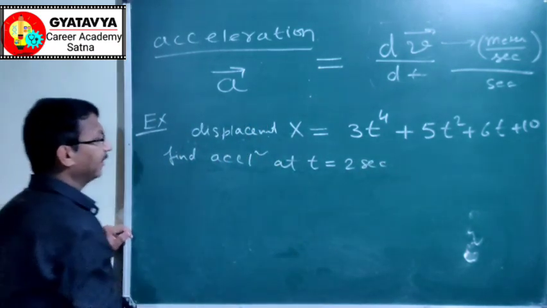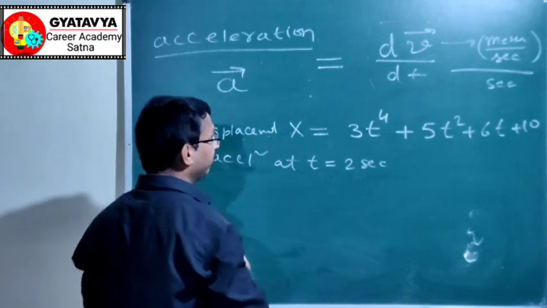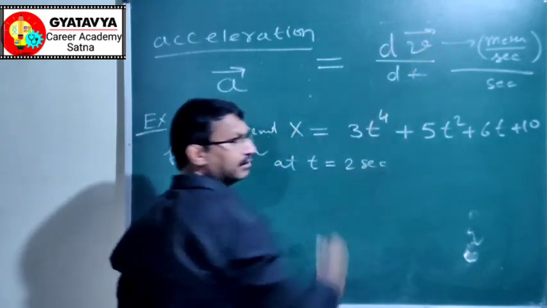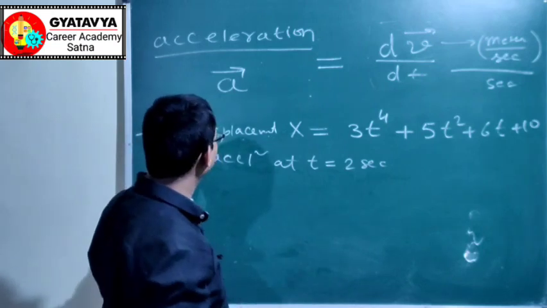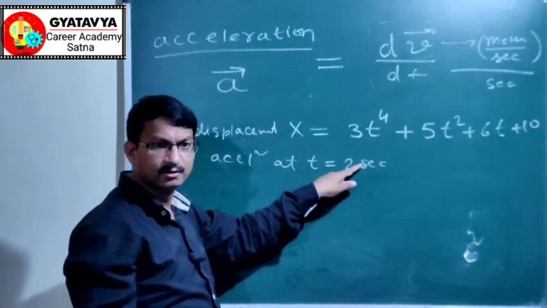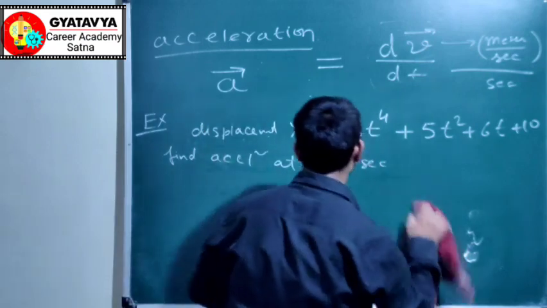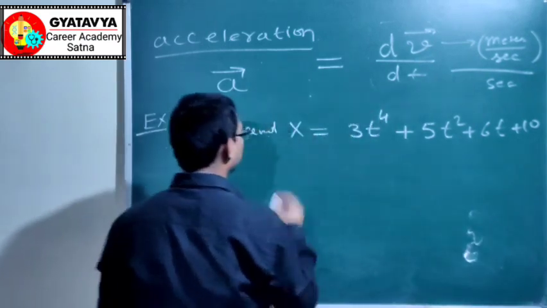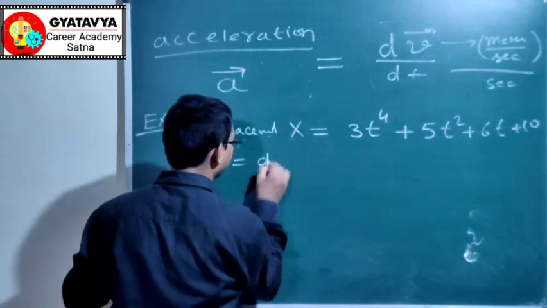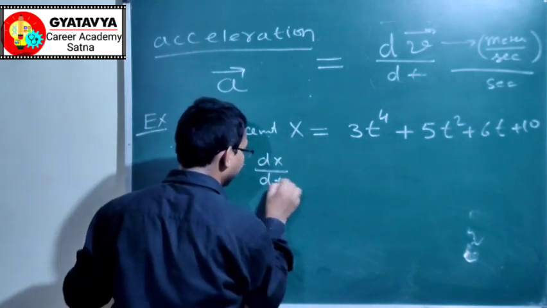In order to find acceleration, we need the velocity, and velocity is the differentiation of displacement itself. So let us first find velocity. So velocity is equal to dx by dt.